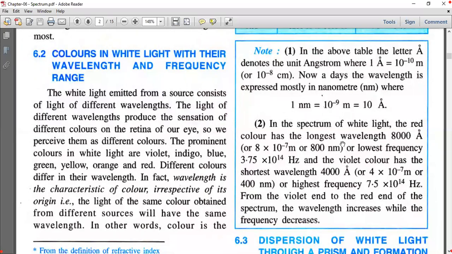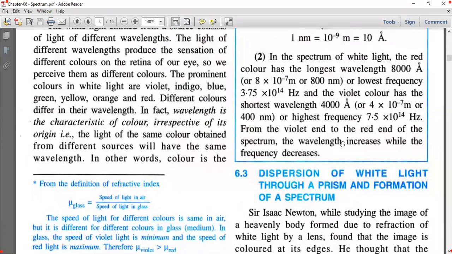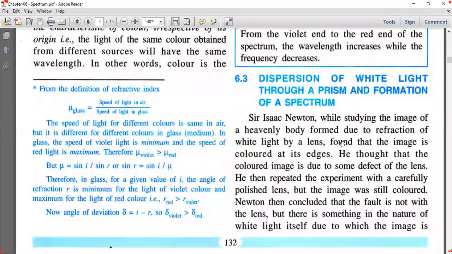From the violet end to the red end of the spectrum, the wavelength increases while frequency decreases. Violet end to red end, VIBGYOR. Violet to red, what happens? Wavelength increases and frequency decreases. Next, we'll go to dispersion of white light through prism and formation of spectrum.